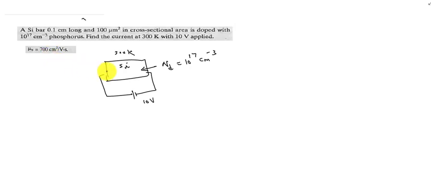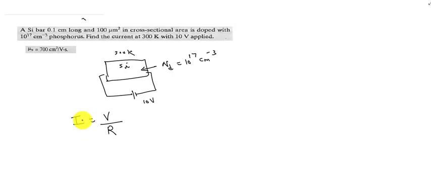So we have to find the current. We have the expression for current density, but the voltage value is given, so V is given, and we have to find the resistance. So we will get the drift current.